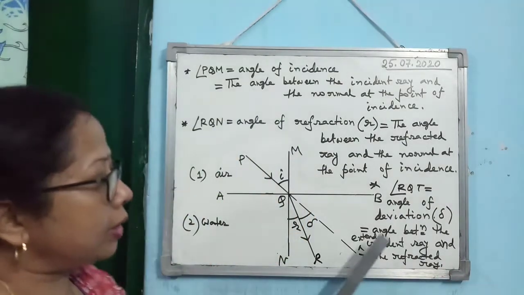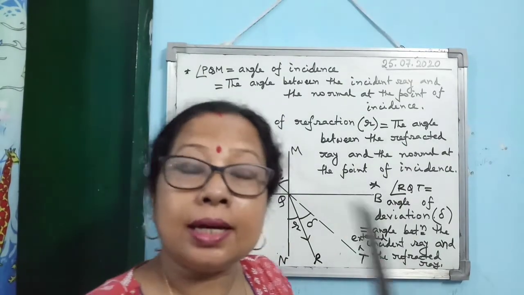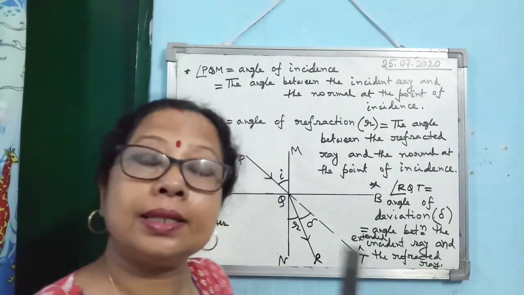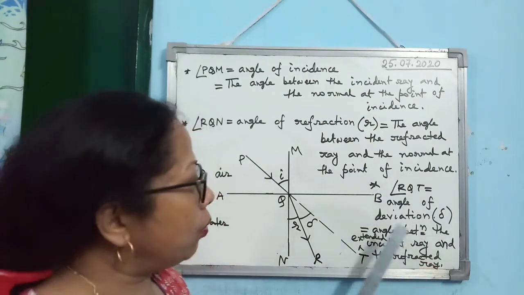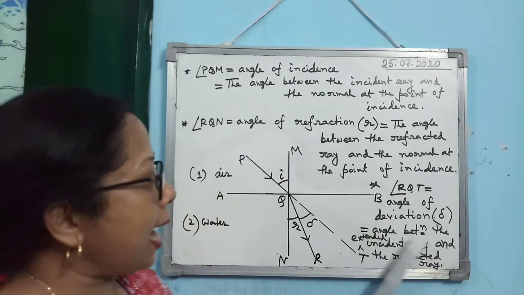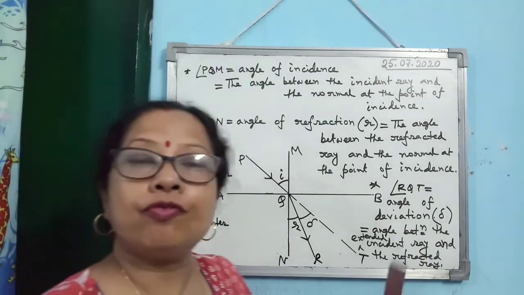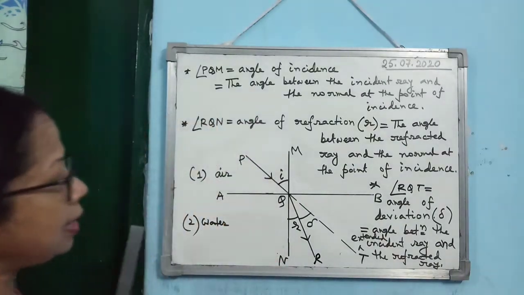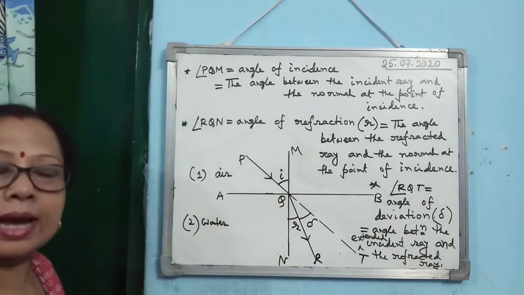Okay, if you cannot understand it, then I am verbally also saying. So if you just listen to what I am saying, then you don't have to ask me, miss, what you have written. Okay, so what is angle of deviation delta? Angle of deviation delta is the angle between the extended incident ray and the refracted ray. And this is the way you must show it in the diagram.